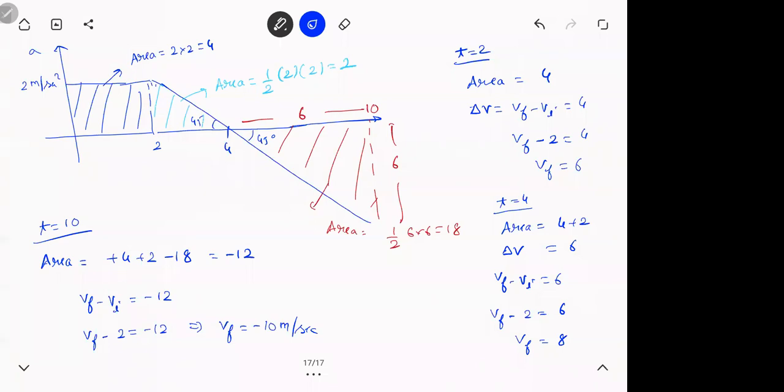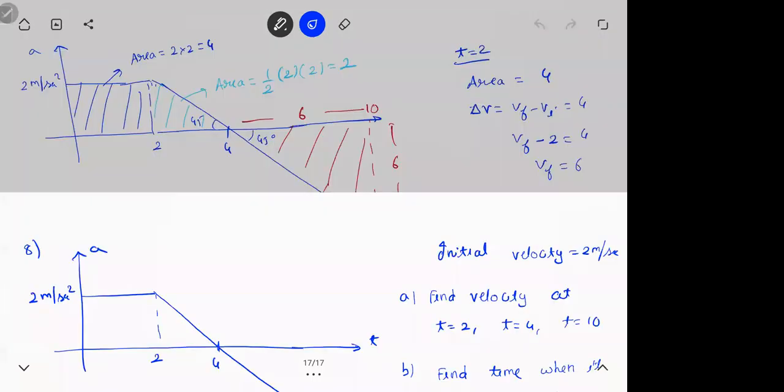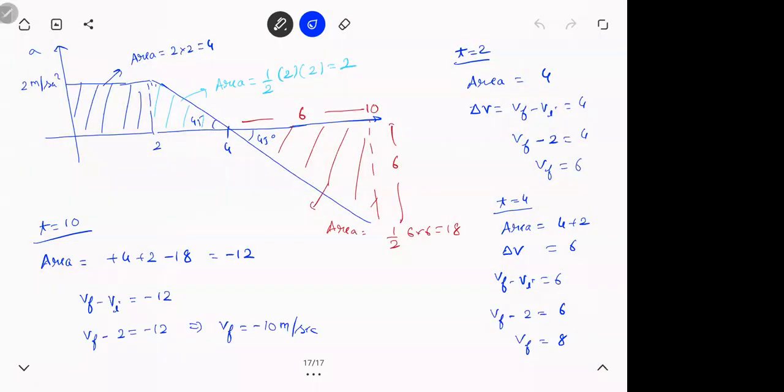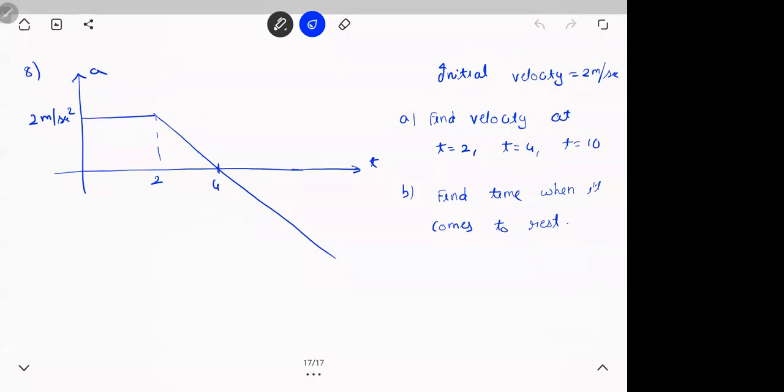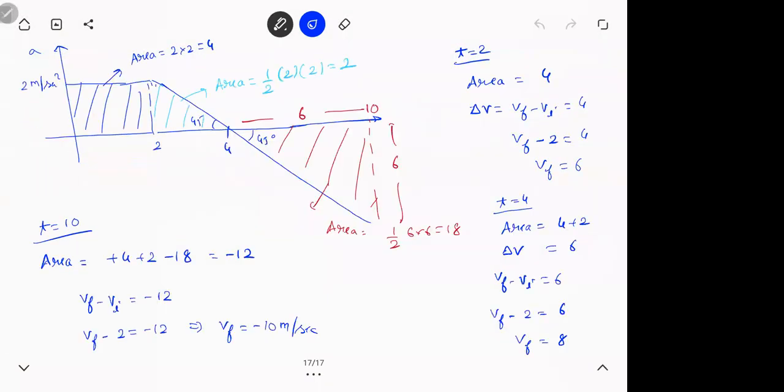Done. Next part. The other question is find the time when it comes to rest. Find the time when it comes to rest, meaning you have to find the time when velocity becomes 0. Get that? That's a good one. Give it a try. I'll give you a minute. Meaning, initial speed is 2, and finally it should come to rest.